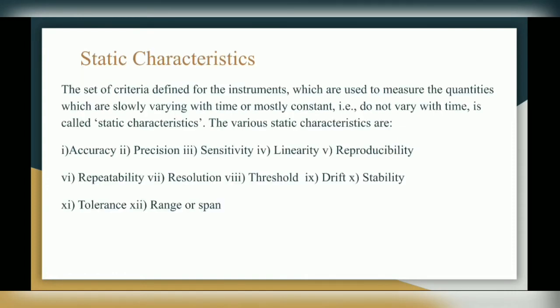First one is static characteristics. The set of criteria defined for the instruments which are used to measure the quantities which are slowly varying with time or mostly constant, that is, do not vary with time, is called static characteristics. So basically, static characteristics are the characteristics which do not vary with time, or you can say constant.